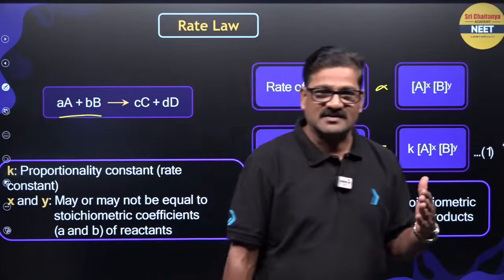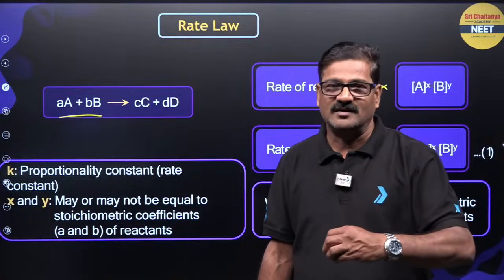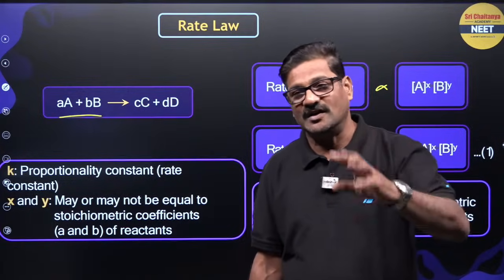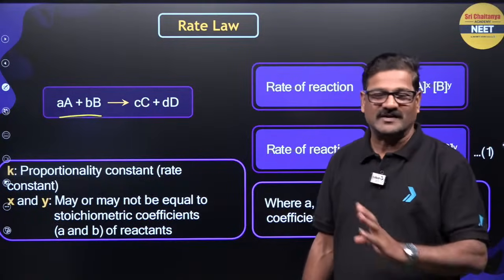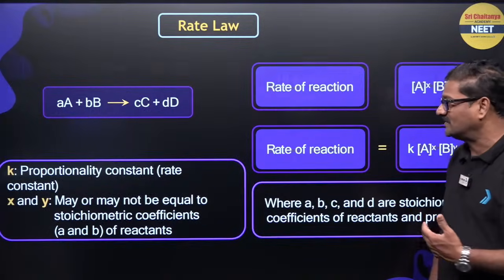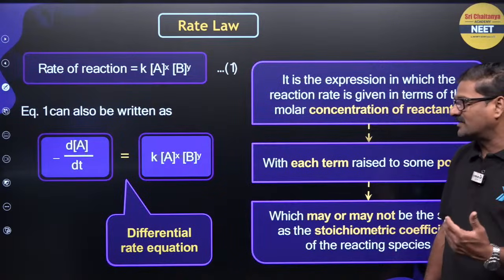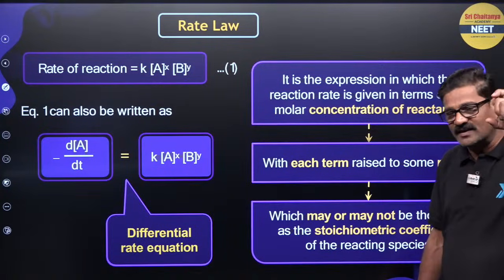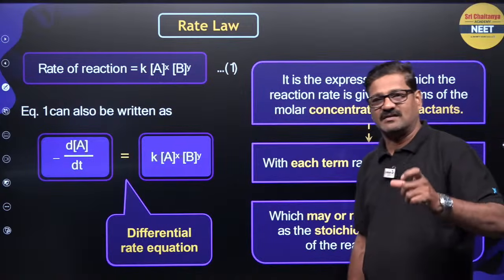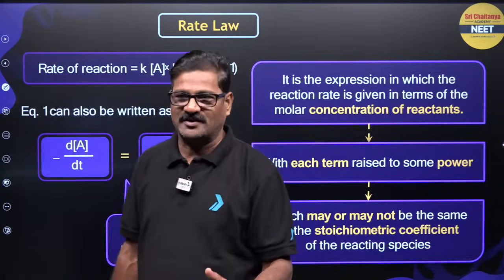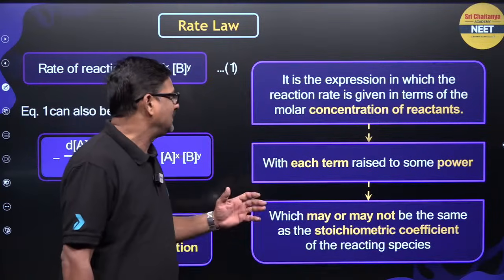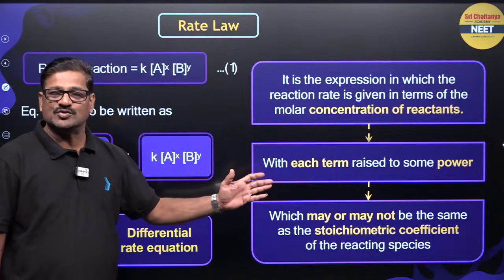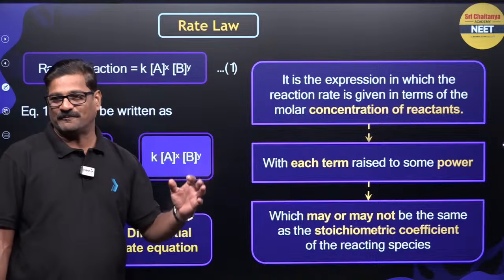If a student is asking why it is not related, now I am going to ask the same question, why is it related? Okay. It is not related, it is the behavior of the reaction. So based on the differential rate expression, the sum of the powers in the rate law expression is said to be the order of a reaction, right? And this order can be 0, or 1, 2, 3, or sometimes fractional also.